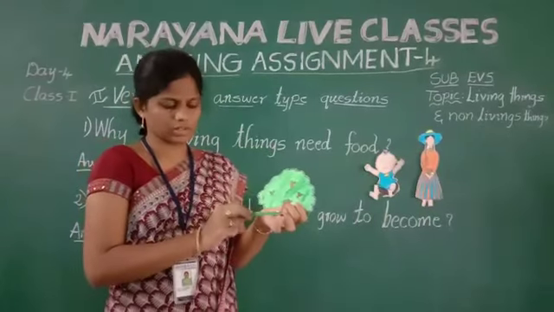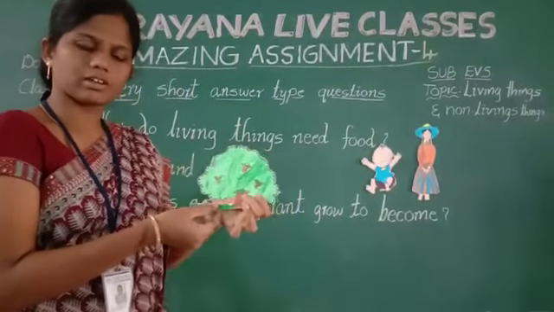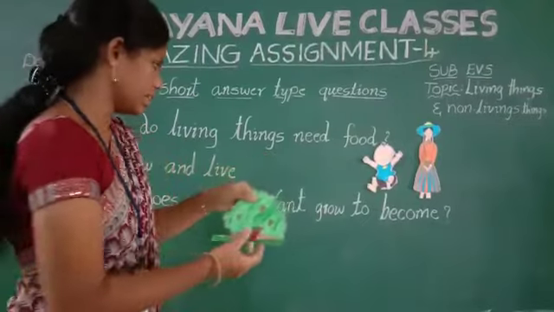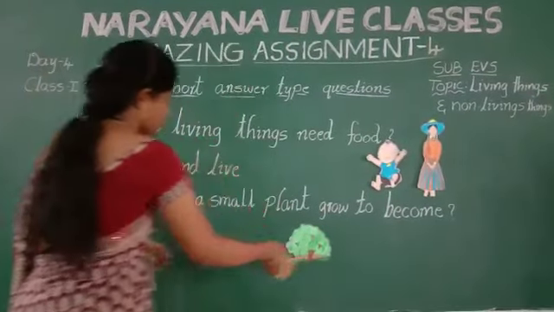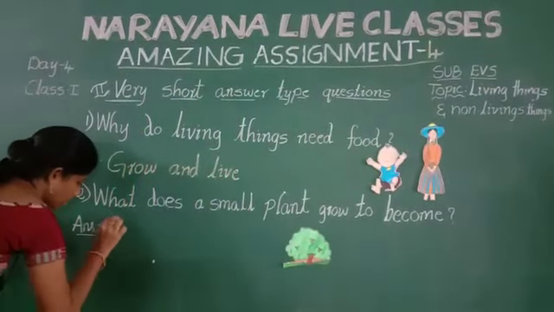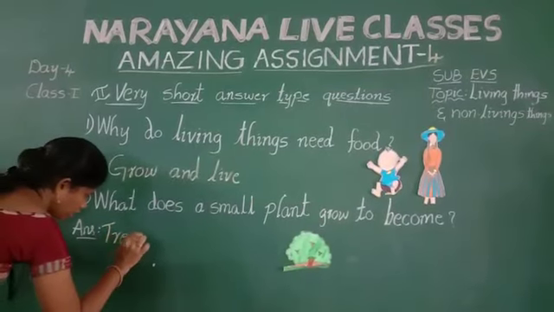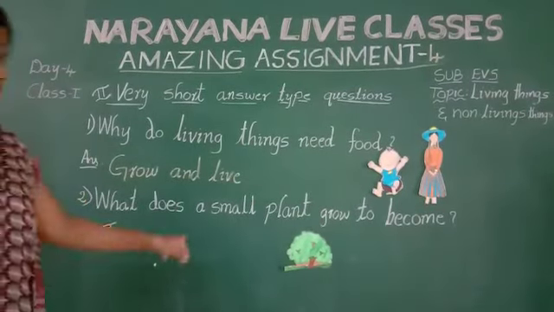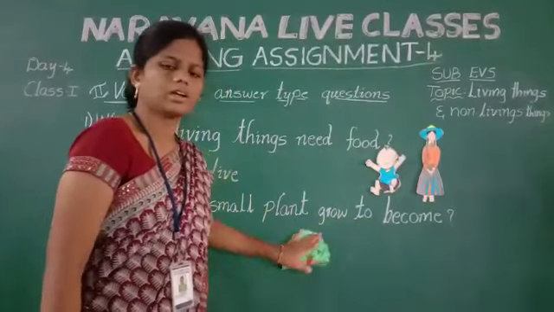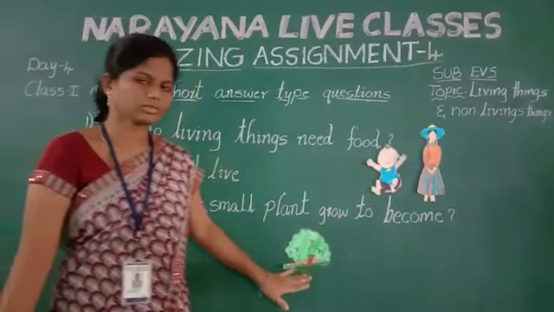Look here, what is this one? Tree. Small plants or big plants are called trees. So answer is tree. T-R-E-E. Tree. What does a small plant grow to become? A tree. Understand?